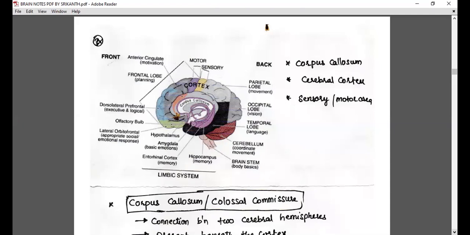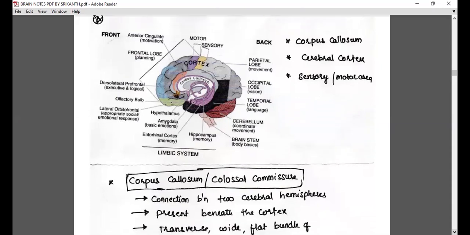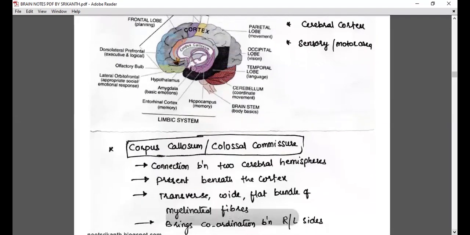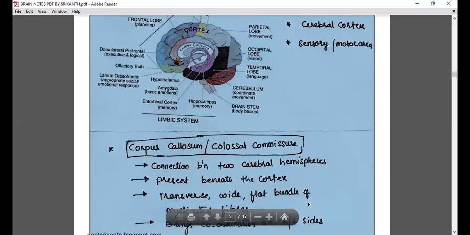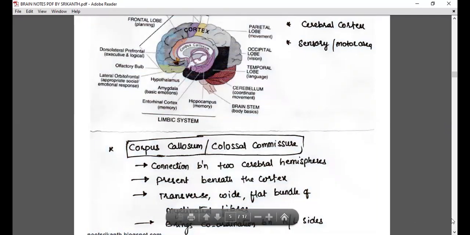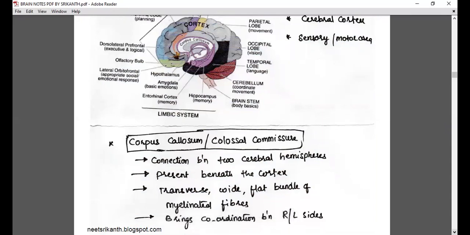A very regular and famous question: what is the connection between the two cerebral hemispheres? The answer should not be Fevicol; it is the corpus callosum. I only use Fevicol as an analogy for attachment. Then what is the corpus callosum made of? It is made of a flat bundle of myelinated fibers. Fiber is nothing but axon. Just imagine that many axons are connecting the two cerebral hemispheres, present beneath the cortex, a transverse wide flat bundle of myelinated fibers. And what is the function?